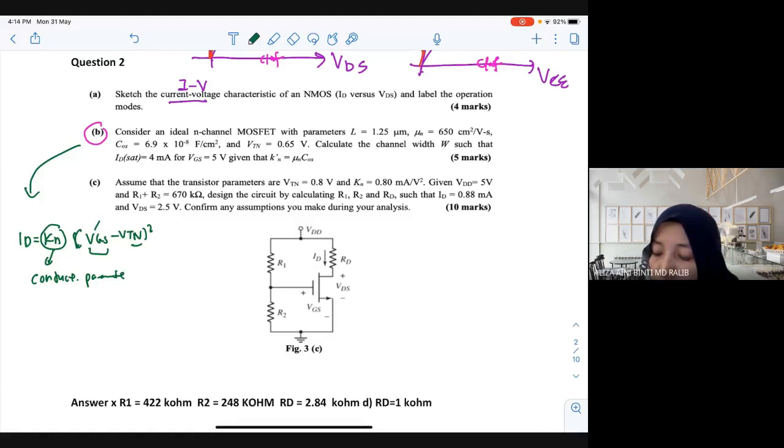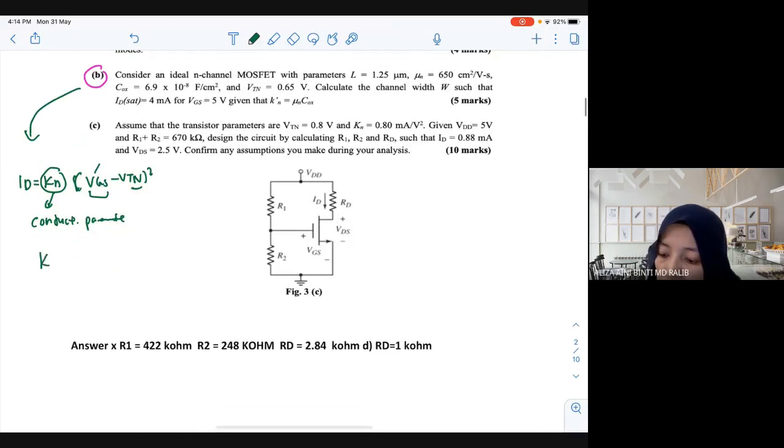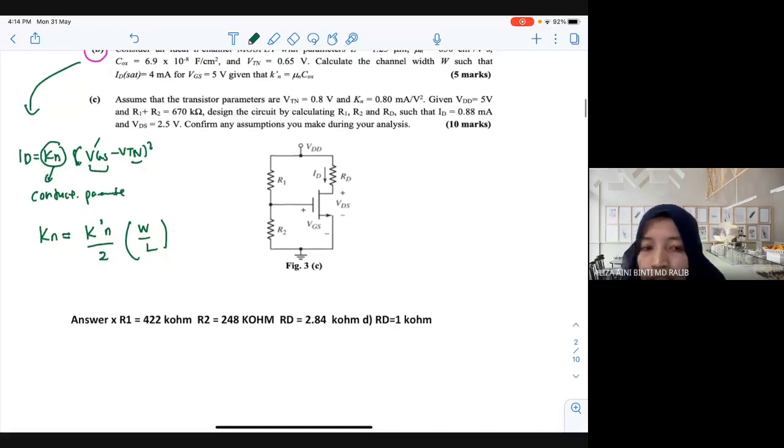So now, there is some relation for this Kn. Kn is equal to, there is another formula, K prime N divided by 2 times W over L. Is it in the notes?